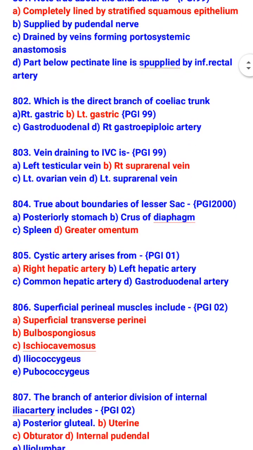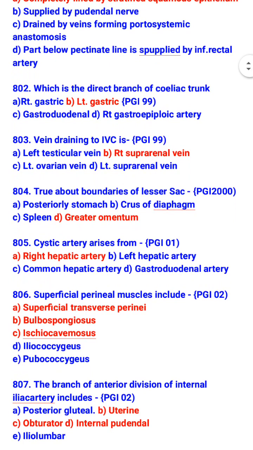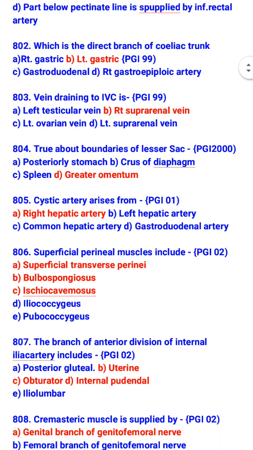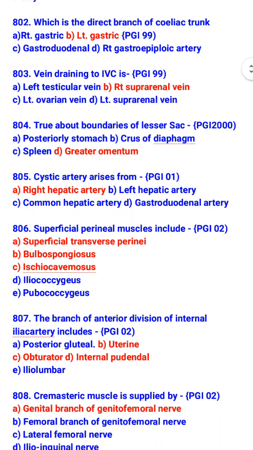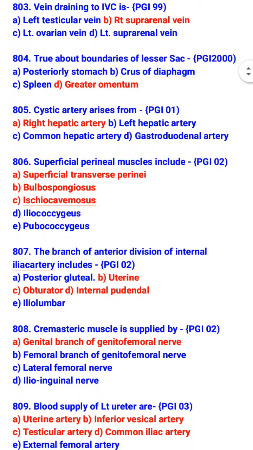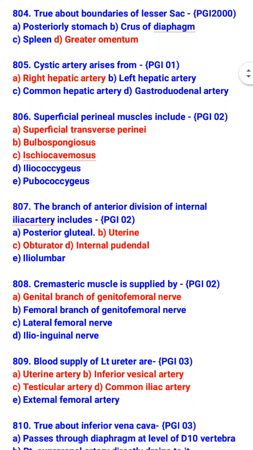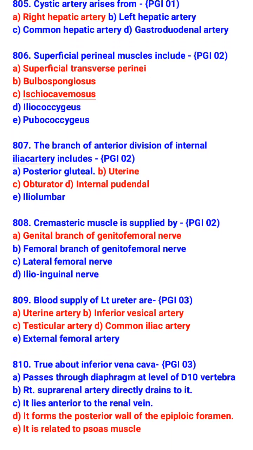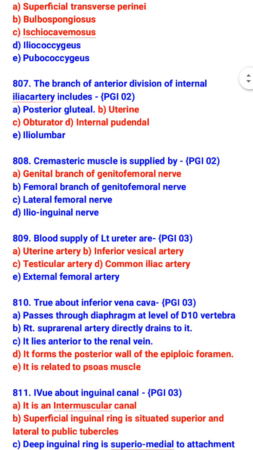True about boundaries of lesser sac is greater omentum. Cystic artery arises from right hepatic artery. Superficial perineal muscles include superficial transverse perineae, bulbospongiosus, and ischiocavernosus. The branch of anterior division of internal iliac artery includes uterine artery, obturator artery, and internal pudendal artery. Cremasteric muscle is supplied by genital branch of genitofemoral nerve.